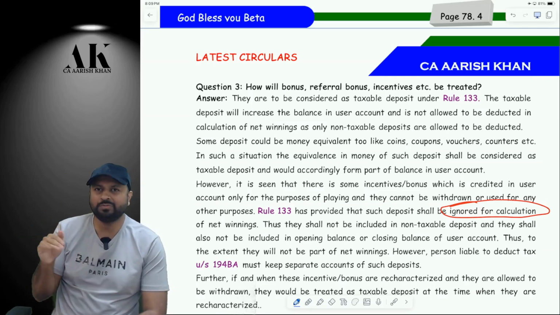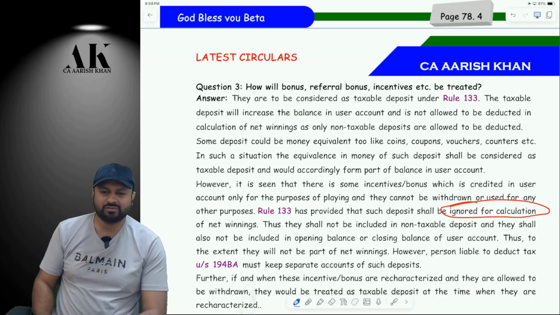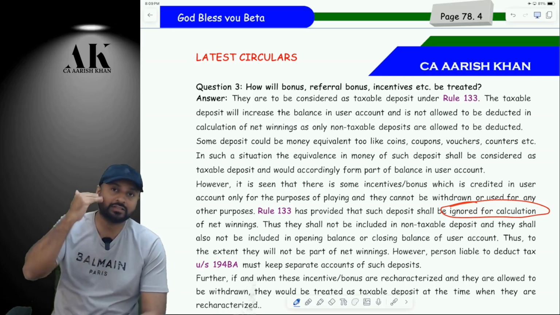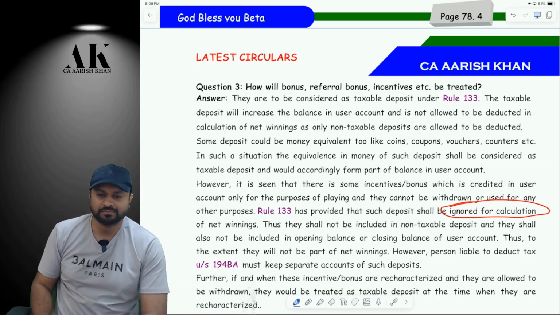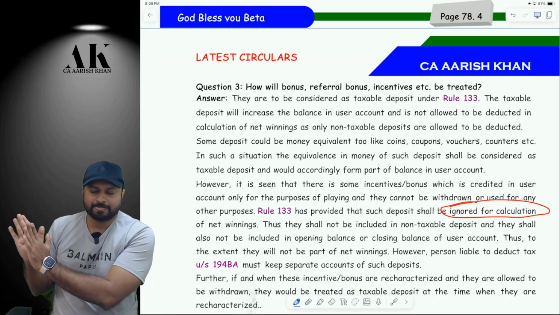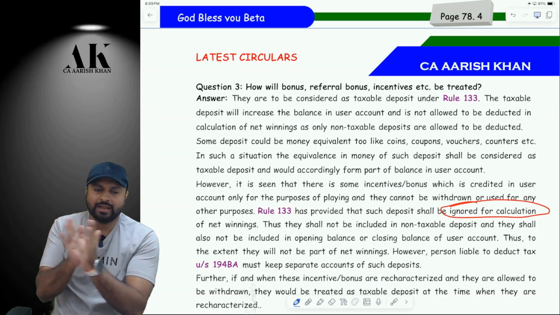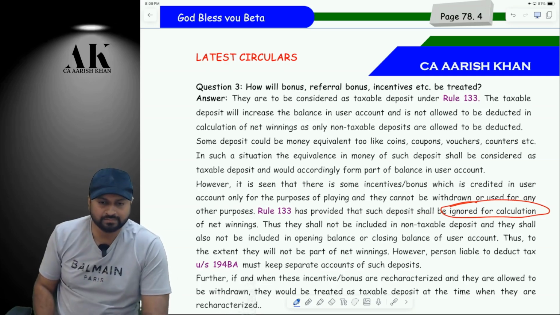Will you take a loan to play something like this? Gambling or betting by taking a loan? Even if you do, CBDT is thinking to the extreme that it is possible. Please tell me. Think logically and answer. Don't read. Then I'll read also. I took a loan of 1 lakh. I put that in the account. Which account? Dream 11 account.